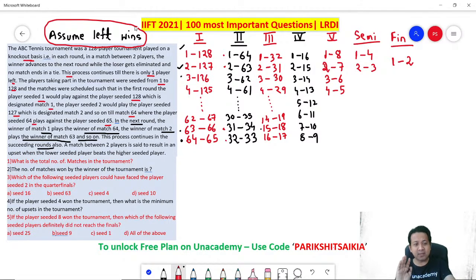Right? Now I think you are game. You are done with the data, and now you can safely answer the questions. Let's get into the questions. First question. What is the total number of matches in the tournament?